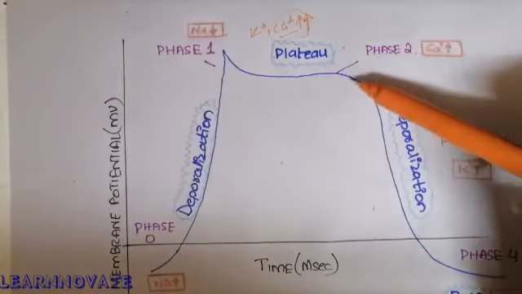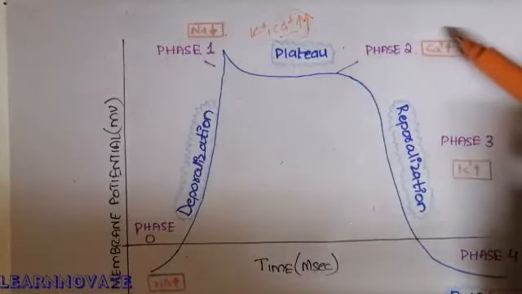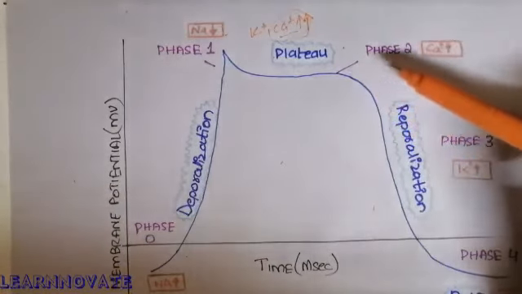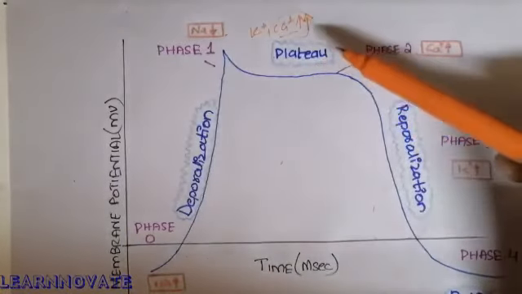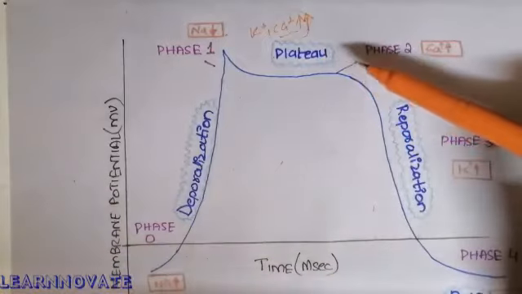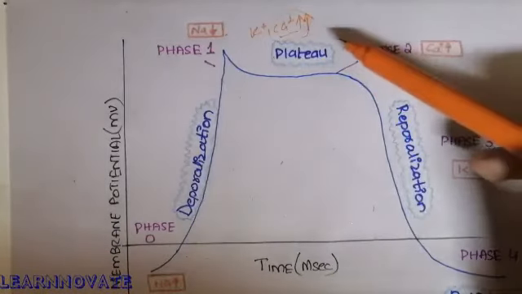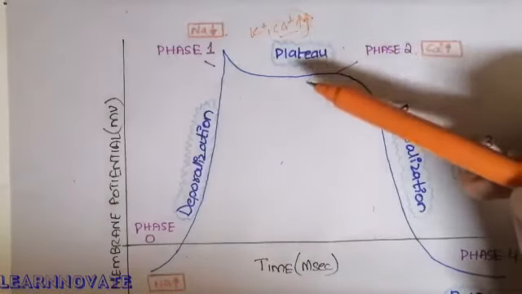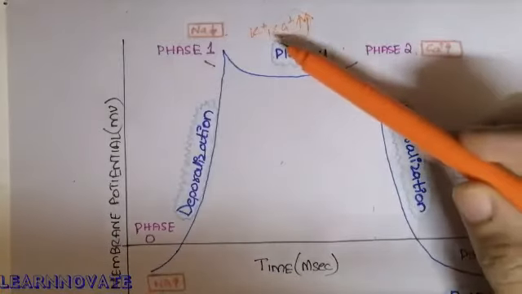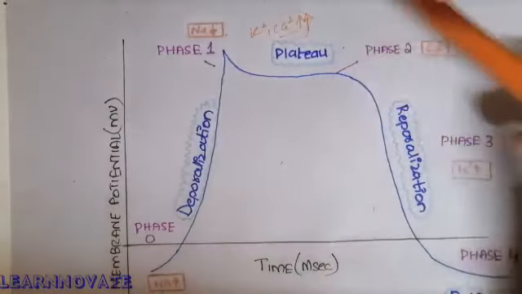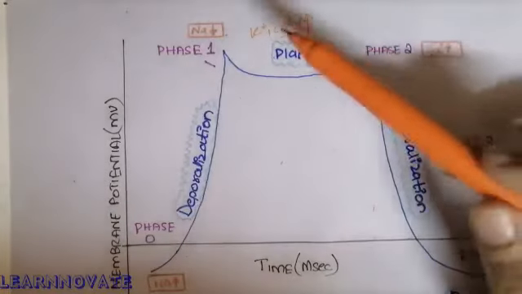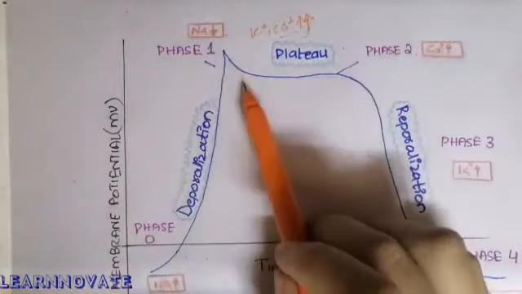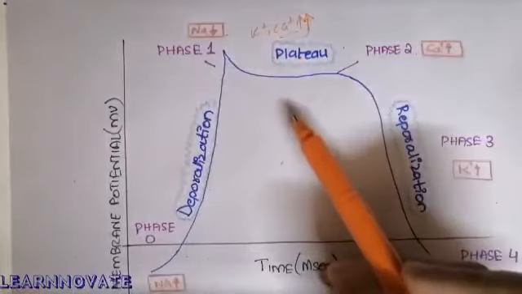But here a phase occurs where there is an increased calcium ion concentration, and this phase is called phase 2, also called the plateau of the action potential. And this plateau occurs in the cardiac muscle because of the opening of the calcium channel more than the potassium channel, and also because of the decreased permeability of the potassium channel. The two reasons are correspondingly the same, that is, the increased calcium ion concentration compared to the potassium ion concentration, and the decreased permeability of the potassium channels.